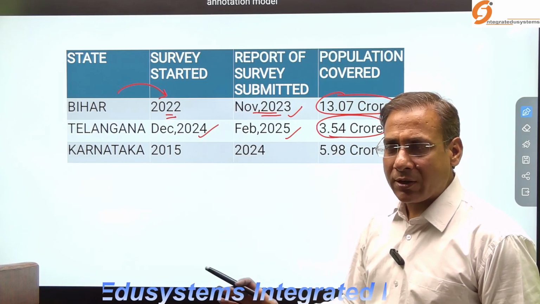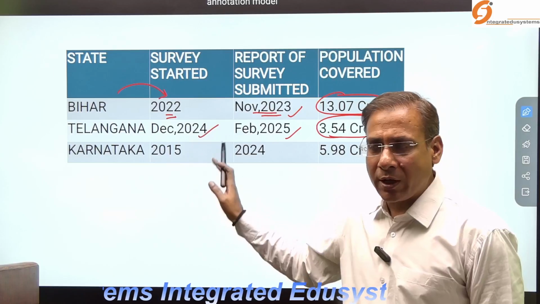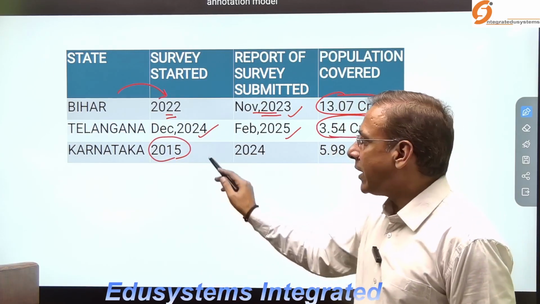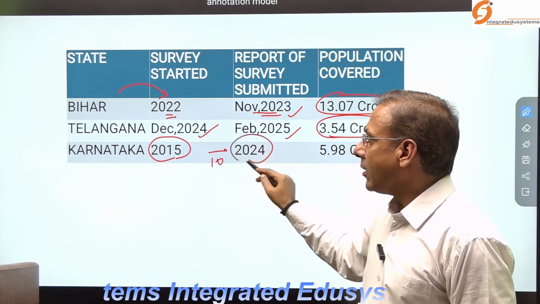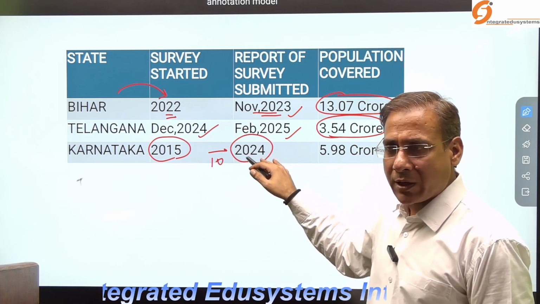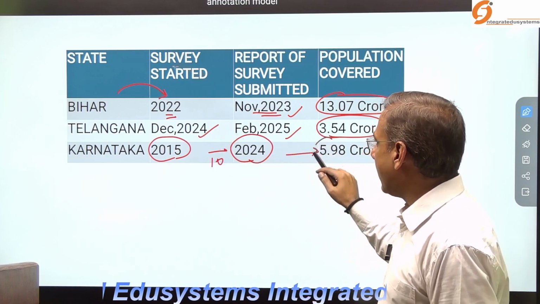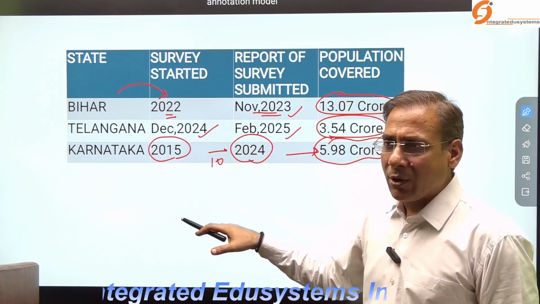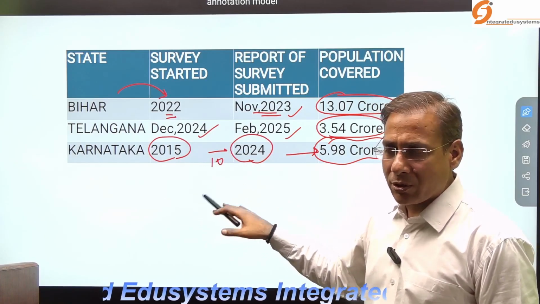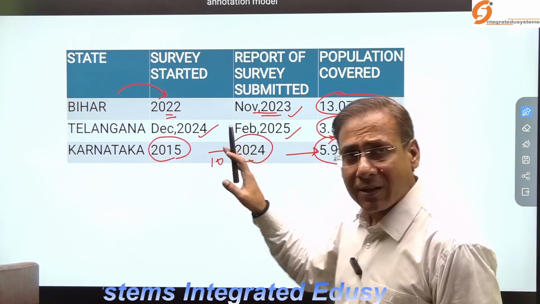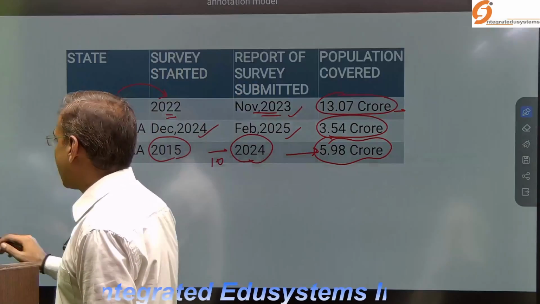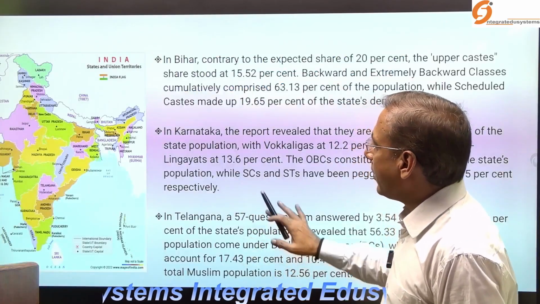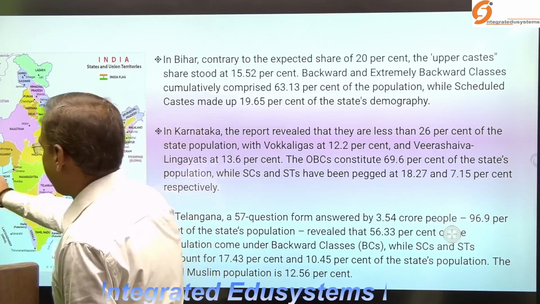Okay, almost 93% of the population has been included. Now, when you look at Karnataka, it started in 2015, and it took almost 10 years to publish the report. The report came in 2024, in which 5.98 crore individuals were surveyed. Almost 95% of the population of Karnataka was surveyed in this census. Okay, so this was the survey done by the states.